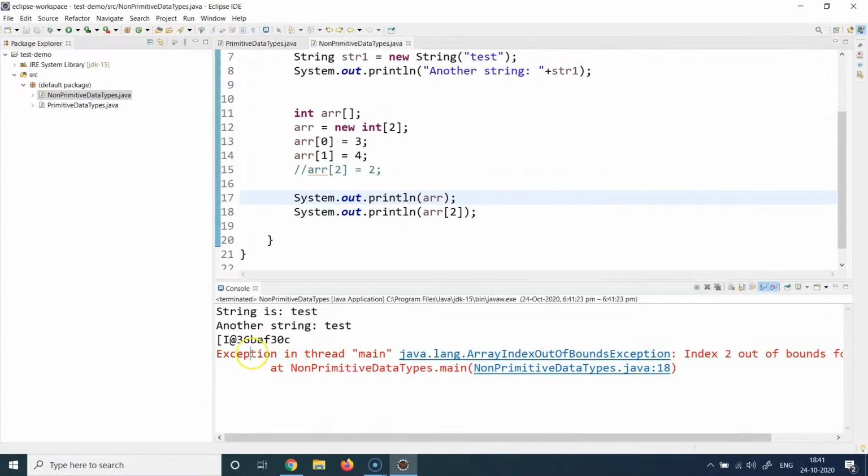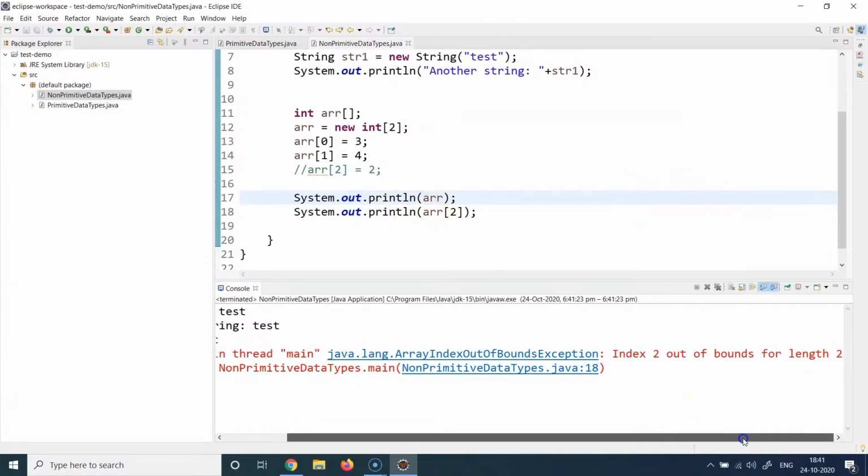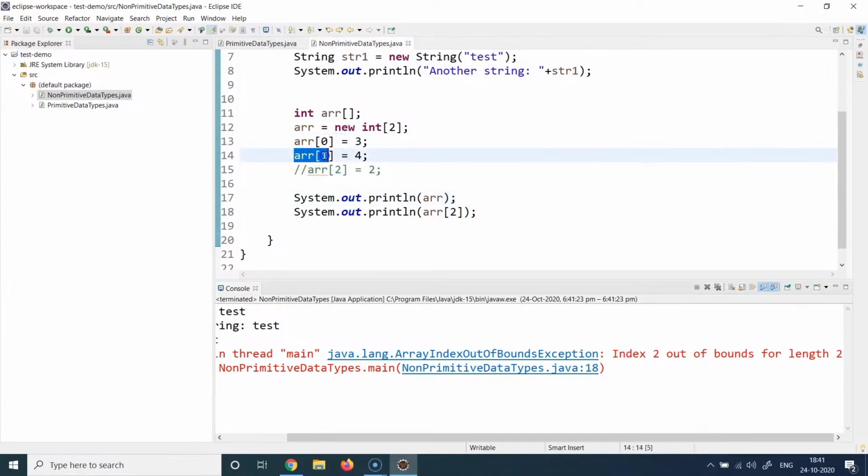I get an exception. Exception is basically an error. I get an error saying that index 2 is out of bounds for length 2. It means that the array length was actually 2 and index 2 does not exist. Remember, it's saying index 2, not the element 2. Index 2 doesn't exist because only index 0 and index 1 exist. This makes 2 elements and the actual size is also 2. It does not have the capacity to store a third element. It does not have a third element location anywhere. That's why it complains that you are trying to print a non-existing value.